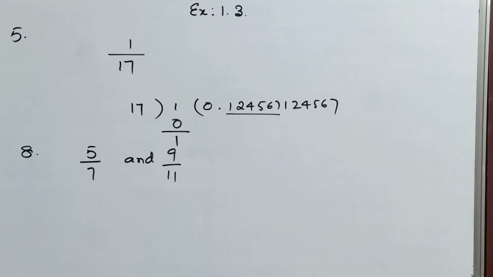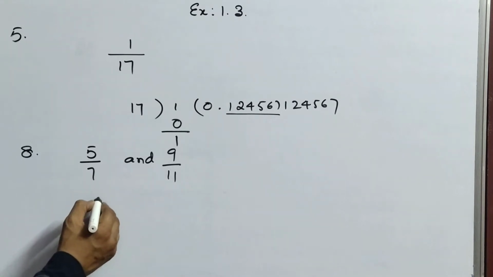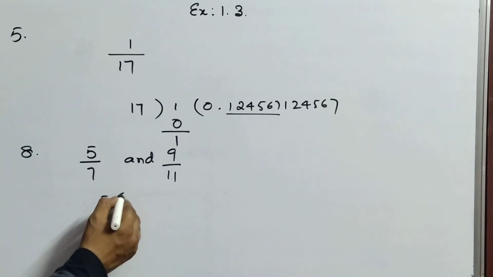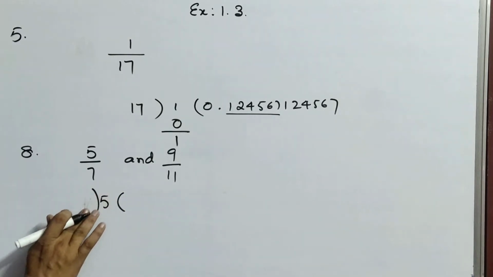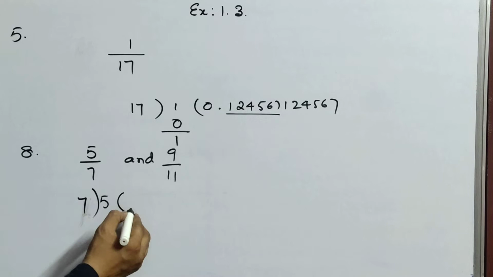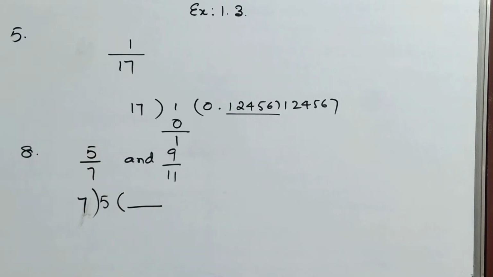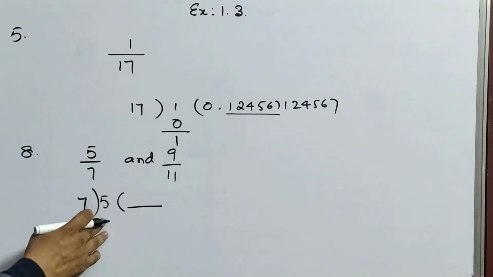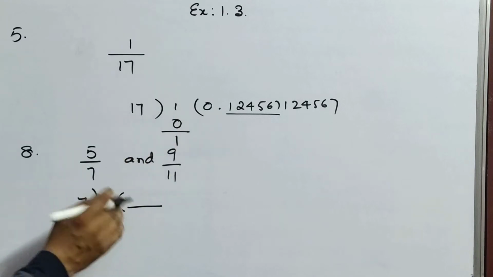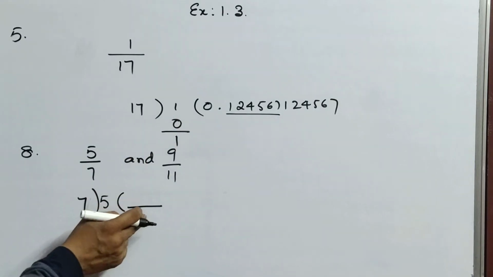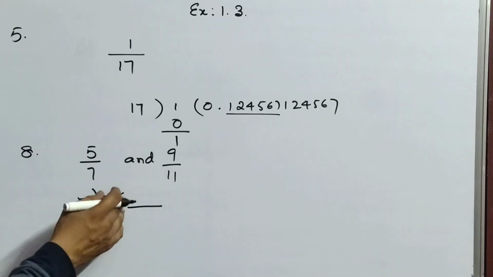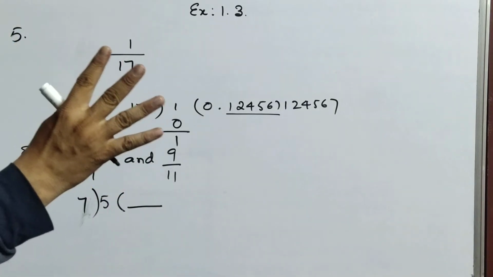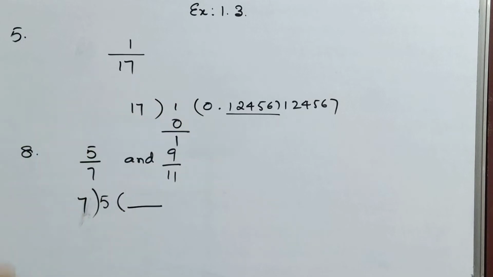Here what to do? First we have to do division like this. You have to do division, so you will get one answer here. As I told you, okay, you may get a doubt now: up to where we have to do? If you are not getting the repeating, do at least 4 decimals. Up to 4 decimals you can do.